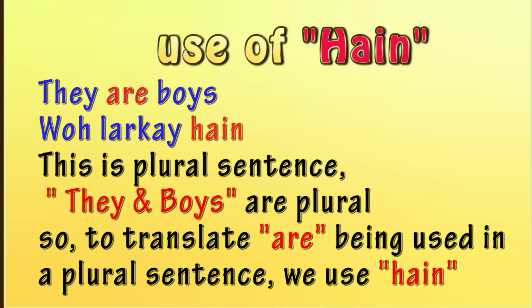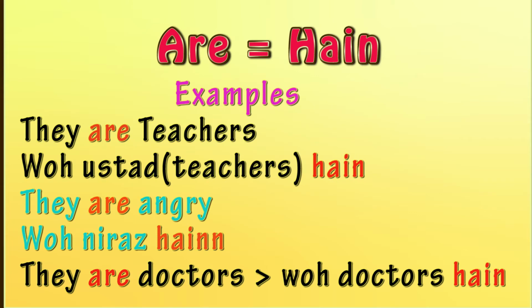For example, they are boys. They and boys give a sense that the sentence is plural. So when we translate are in a plural sentence we will use हैं. They are boys. वो लड़के हैं. Another example, they are teachers. वो उस्ताद हैं. So for a singular sentence, you are a teacher. आप उस्ताद हो. They are teachers. वो उस्ताद हैं. Is it clear?